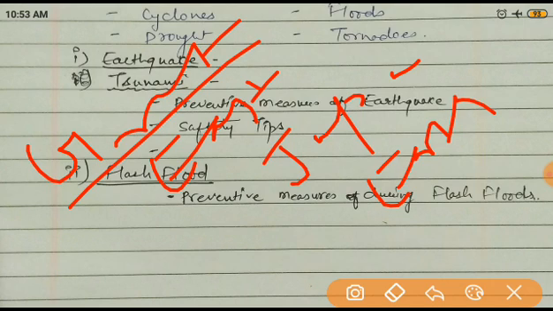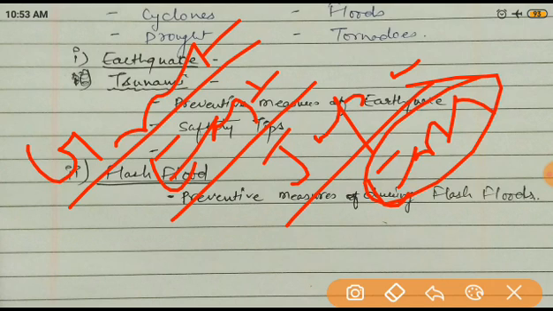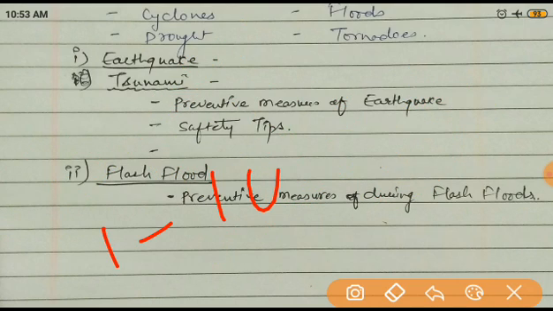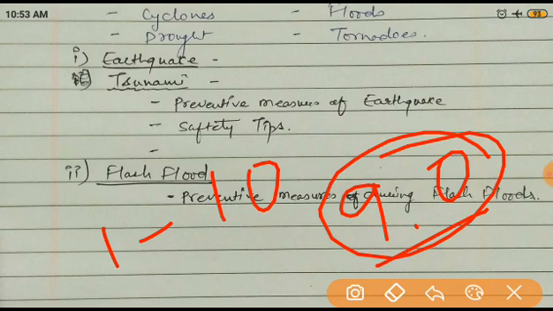Why is it called Great East Japan? Because it is in the eastern part, and this earthquake occurred at a magnitude of, as I told you, generally the Richter scale is measured from 1 to 10, and it is 9.0. Now you can understand how intense it is. This earthquake occurred at an intensity of 9.0 on the Richter scale.